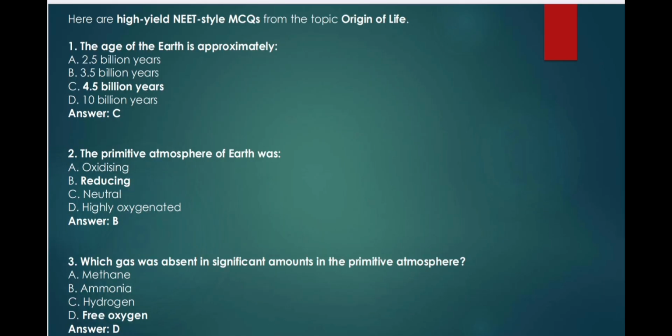The age of the Earth is approximately A. 2.5 billion years, B. 3.5 billion years, C. 4.5 billion years, D. 10 billion years. Answer: C. 2. The primitive atmosphere of Earth was A. Oxidizing, B. Reducing, C. Neutral, D. Highly oxygenated. Answer: B. 3. Which gas was absent in significant amounts in the primitive atmosphere? A. Methane, B. Ammonia, C. Hydrogen, D. Free oxygen. Answer: D.